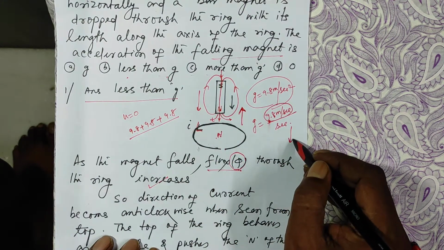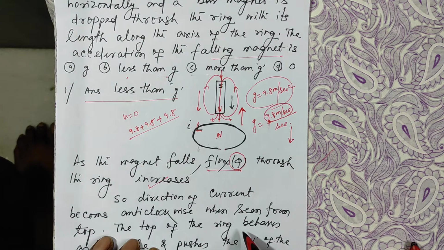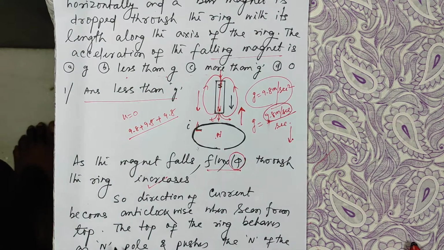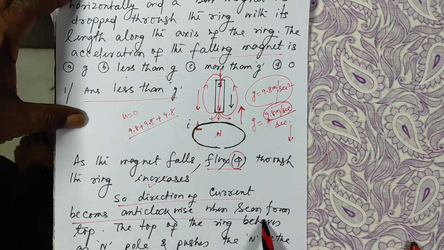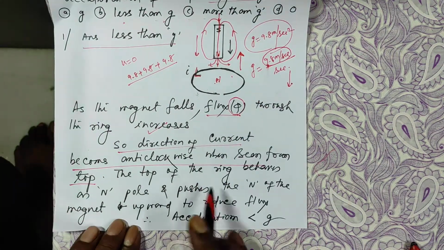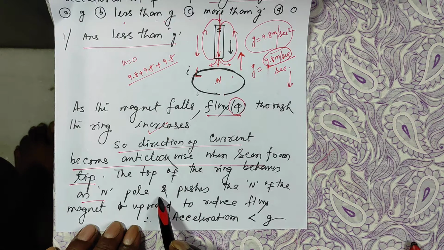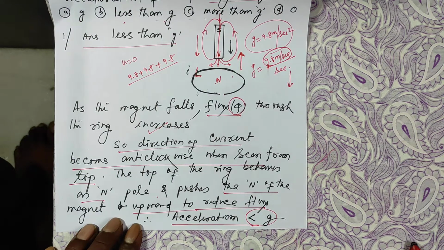Earth is pulling in this direction. So the value of acceleration will decrease, it will be less than g. So the direction of current becomes anti-clockwise when seen from the top of the ring. The top of the ring behaves as north pole and pushes the north pole of the magnet up to reduce the flux according to Lenz's law. So the acceleration will be less than g.